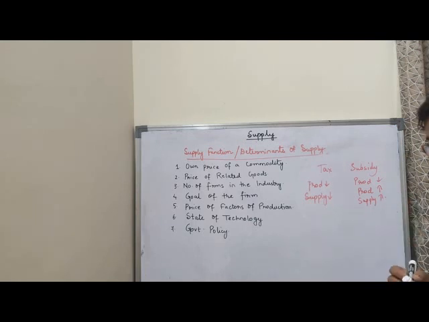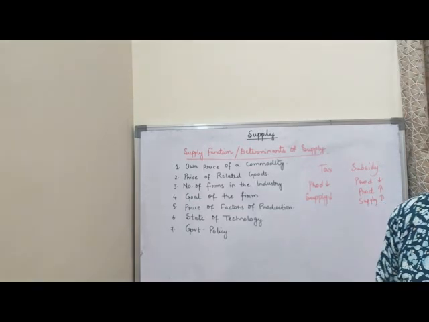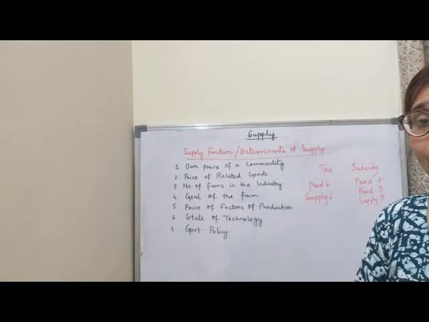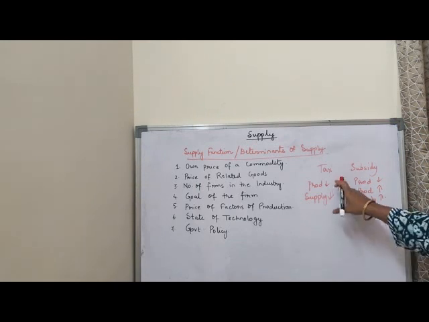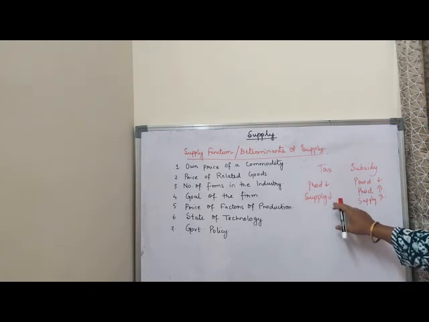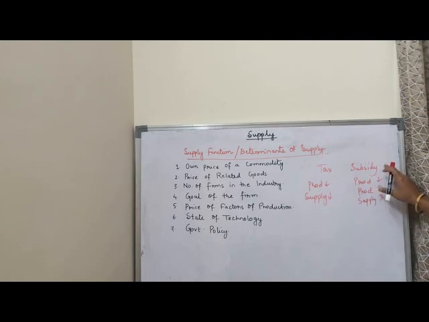This is the government policy. If the government wants to raise tax, it raises tax and the producer has to give more of the income to the government. So profit is lower, production is lower, supply is lower. And when the government gives the subsidy, cost of production is less, at that time production is high and the supply is also high. So these are the determinants of the supply.